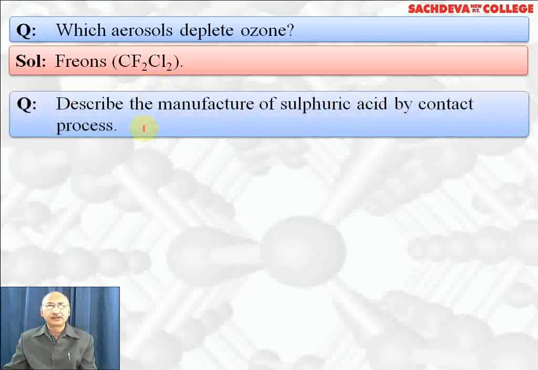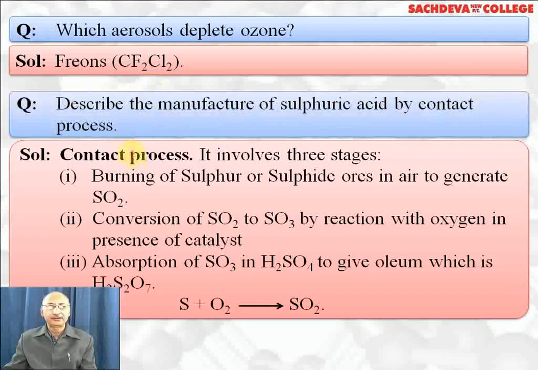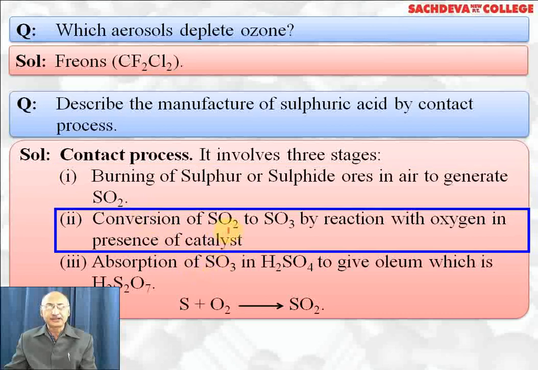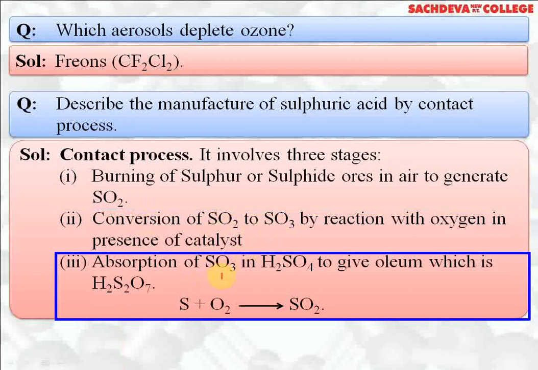Describe the manufacture of sulfuric acid by contact process. The first step is burning of sulfur or heating of sulfide ores in air to generate sulfur dioxide. Second step is conversion of sulfur dioxide to sulfur trioxide by reaction with oxygen in the presence of catalyst. Third step is absorption of SO3 in H2SO4 to give oleum, which is H2S2O7. And last step, oleum will be added to water so as to get 98% sulfuric acid.